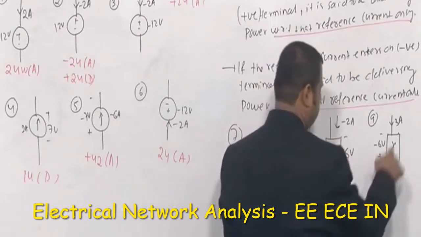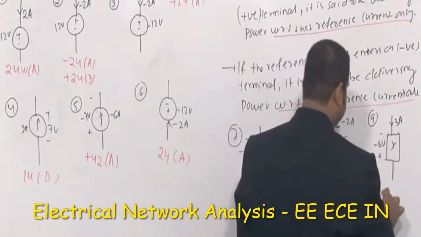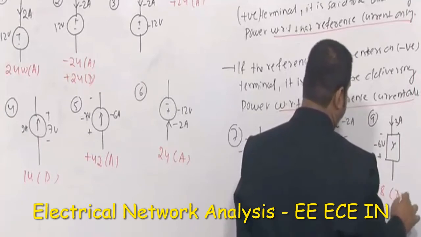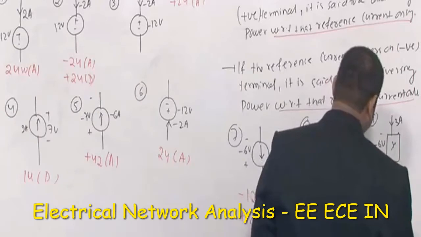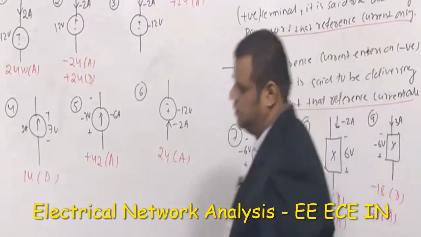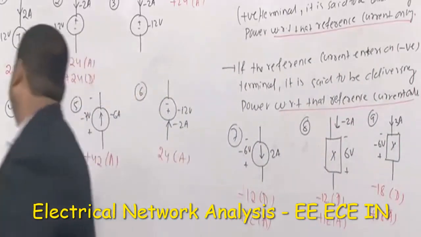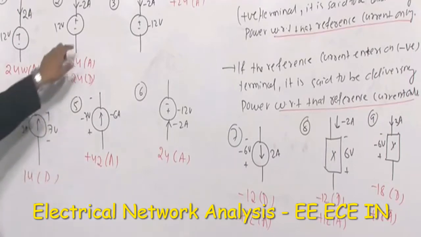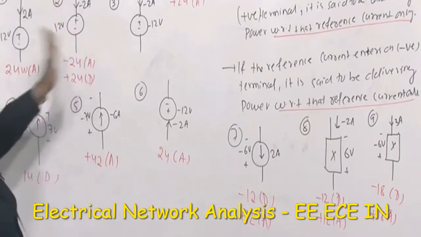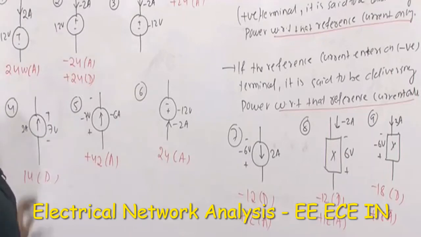In the similar manner, 3 into minus 6 is minus 18 watt, delivering, which is equal to plus 18 absorbing. I hope you will not confuse here onwards. Simply you don't have to consider what is positive current, what is negative, not like that. Whatever the current is there, simply multiply voltage and current, including the sign. Don't skip the sign. Some people will write that it is 2 ampere going in this, that is also correct. But why go into that? It is again confusing. So always take the product of voltage and current directly, including the sign.